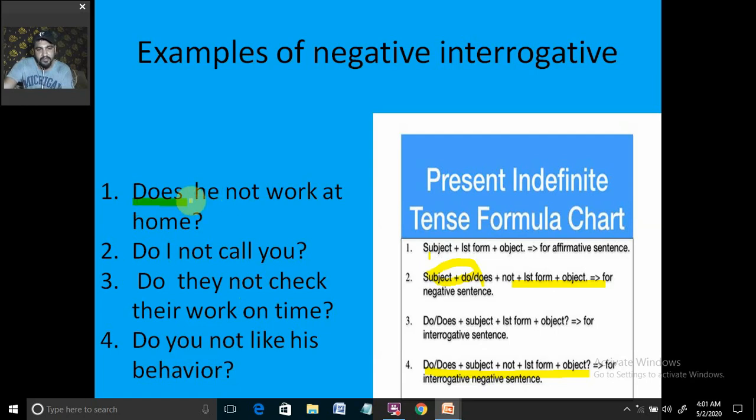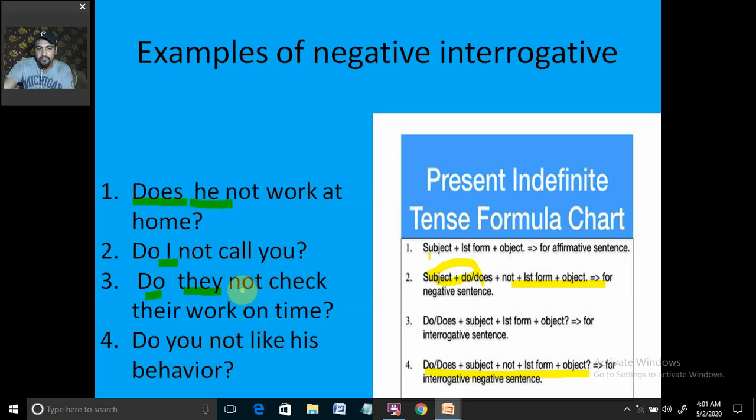Okay, then here some examples are given. If you look at them, then definitely I think it would be clear. Does, just because he is singular. Does he not? That thing would not be replaced anywhere, because it is negative interrogative. And even the meaning would be different. Does he not work at home? Somebody is asking about it. Again the answer would be yes or no, but the structure you have to keep in mind, and this combination: subject is singular, that is why does. Here subject is I, an exceptional case, that is why do. Subject is plural, that is why do. And then not would remain there only.